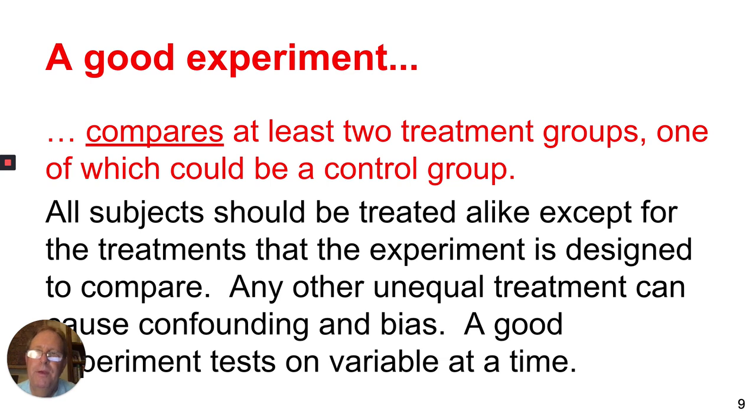Now, a good experiment has several characteristics. This is the first characteristic. A good experiment compares at least 2 treatment groups, one of which could be a control group. All subjects should be treated alike except for the treatments that the experiment is designed to compare. Any other unequal treatment can cause confounding and bias.